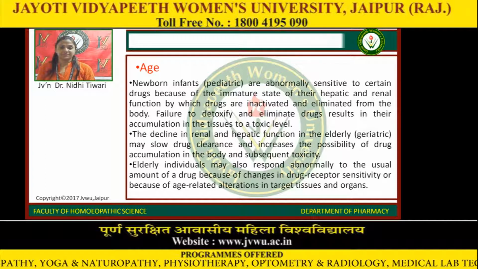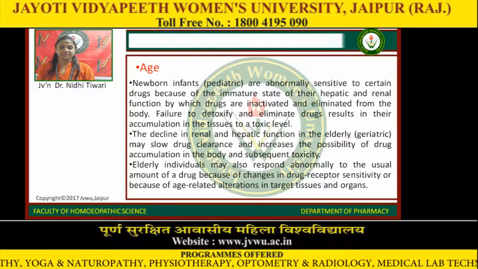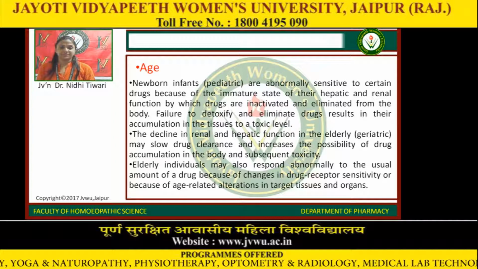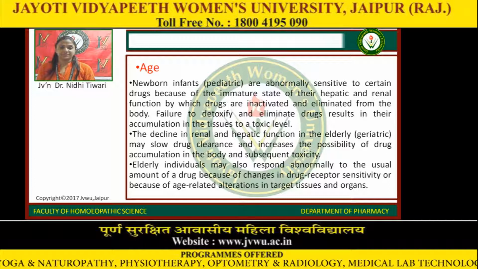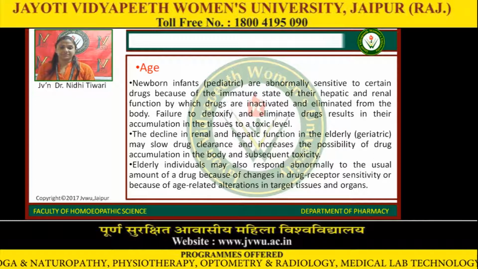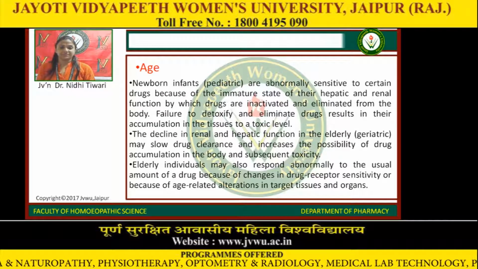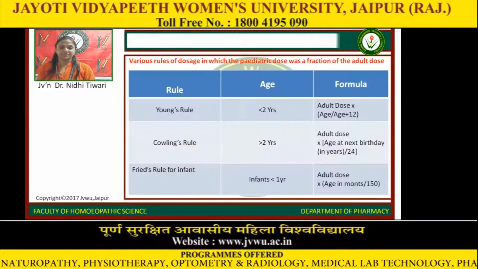The decline in renal and hepatic function in the elderly may slow drug clearance and increases the possibility of drug accumulation in the body and subsequent toxicity. Elderly individuals may also respond abnormally to the usual amount of a drug because of changes in drug receptor sensitivity or because of age-related alterations in target tissues and organs.